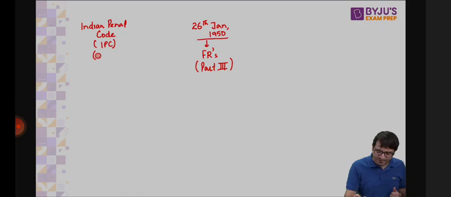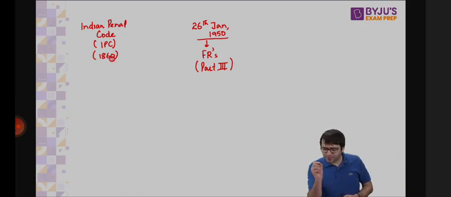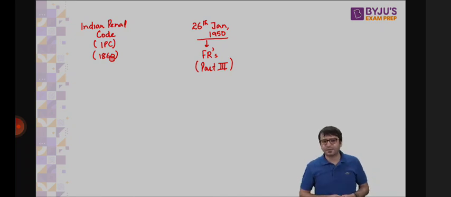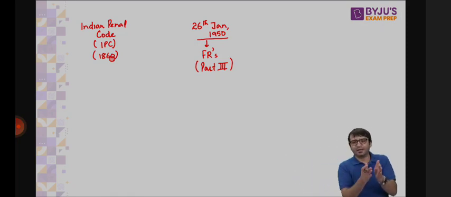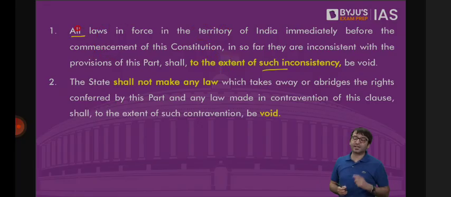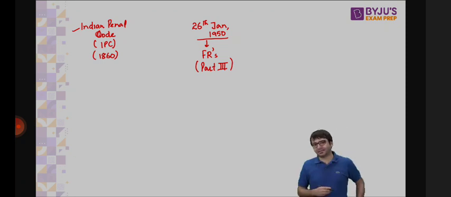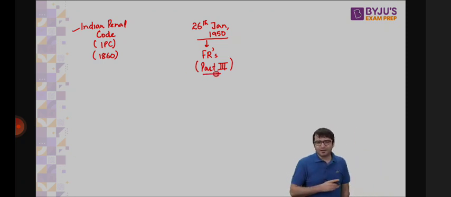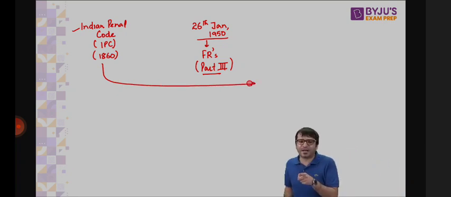What is this Indian Penal Code? It's a set of laws. It lists down punishment for all the offences. Section 302 is for murder. Section 376 is for rape. Section 103 is for something else. That means for every crime, there is a punishment provided. And that is mentioned where? In Indian Penal Code. But what is Indian Penal Code? It is a law which was in force in the territory of India immediately before the commencement of the Constitution. Now, once the Constitution has been enacted, once this chapter of fundamental rights under Part 3 has been provided, whether these laws will continue after 26 January 1950 as well or not. That's what Article 13 Clause 1 says.